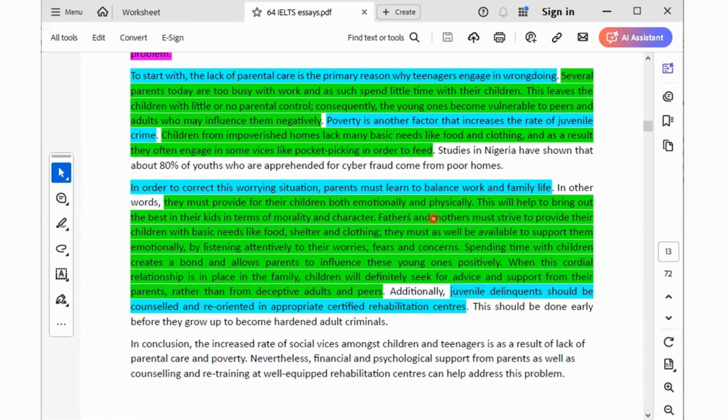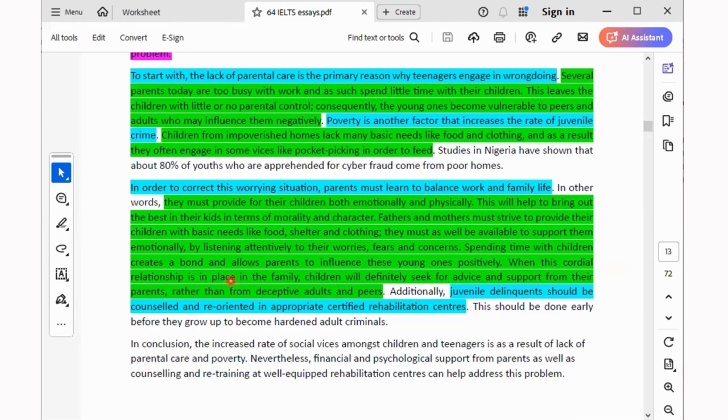Fathers and mothers must provide their children with basic needs like food, clothing, and shelter. They must be available to support them emotionally by listening attentively to their worries, fears, and concerns. Can you see that this person is giving practical steps? Practical steps of things that can be done. Solutions are well illustrated. Spending time with children creates a bond and allows parents to influence these young ones positively.